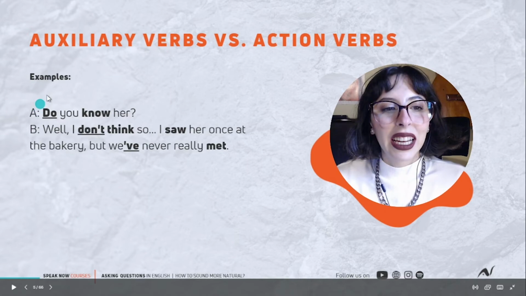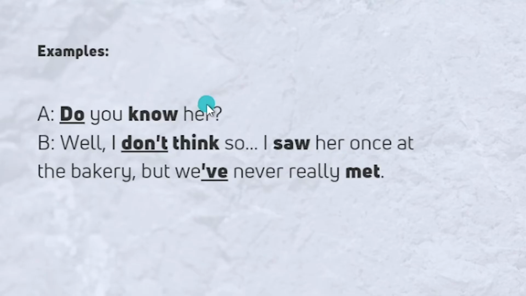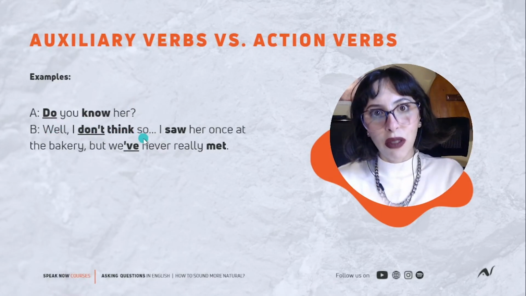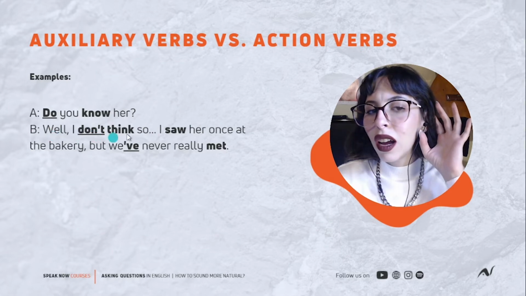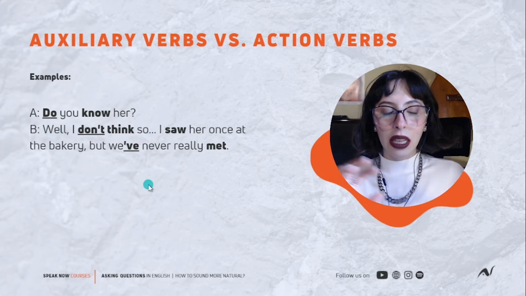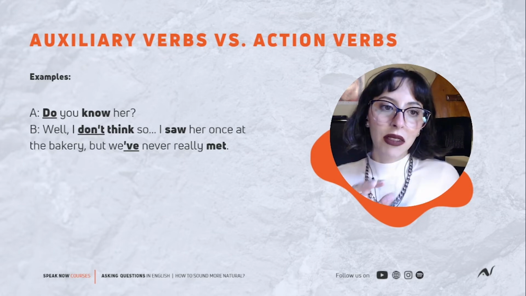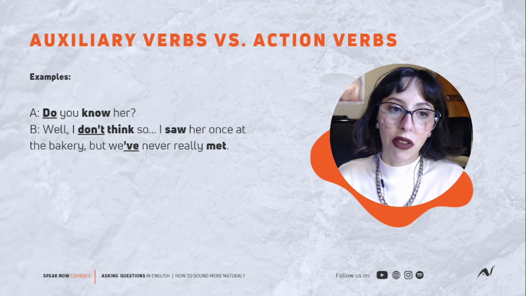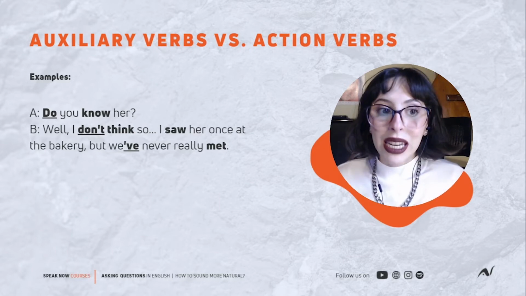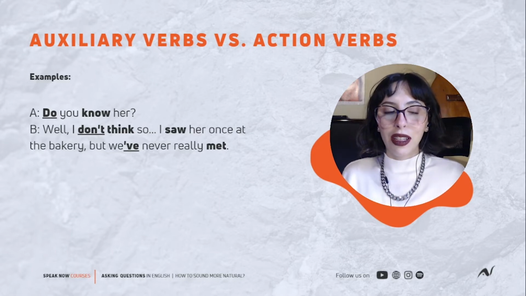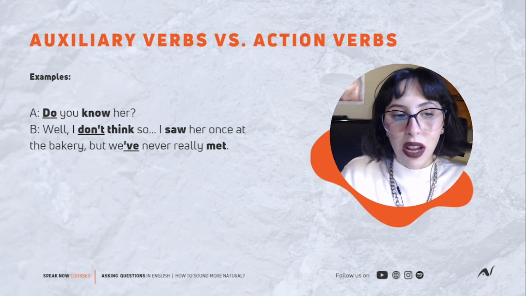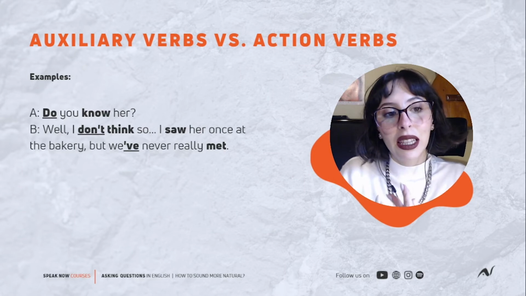Repeat after me. Do you know her? Well, I don't think so. Repeat. Excellent. So in the question and in the negative, we see do. Do is helping me with the verbs, with the main verbs, know and think. We need do in the question. So it is indicating that the question is in the simple present, and it's indicating that it is a question since the beginning.